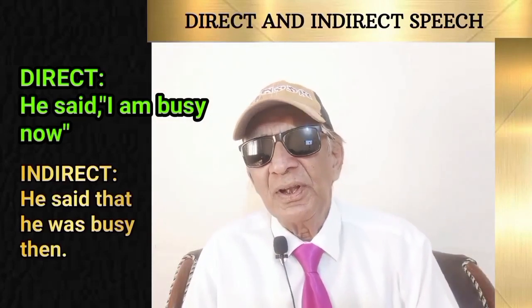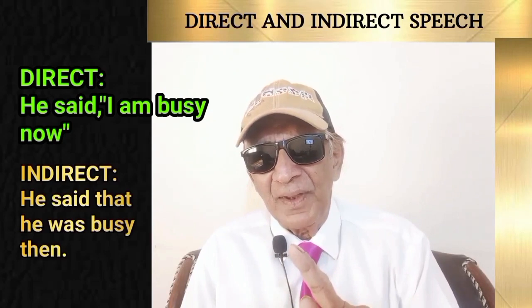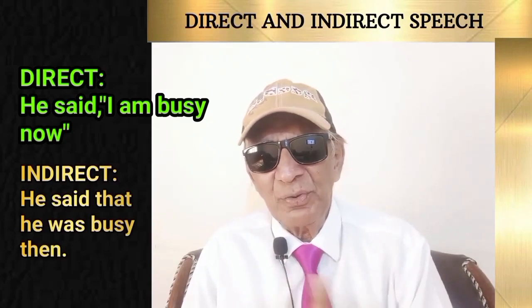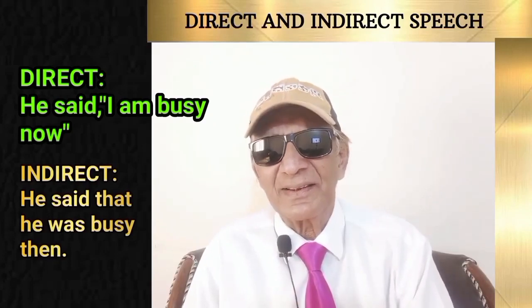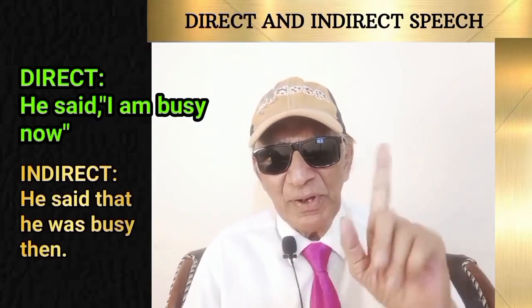What change here? He said, replace the comma between the two sentences and write the conjunction that. He said that, I am busy now.